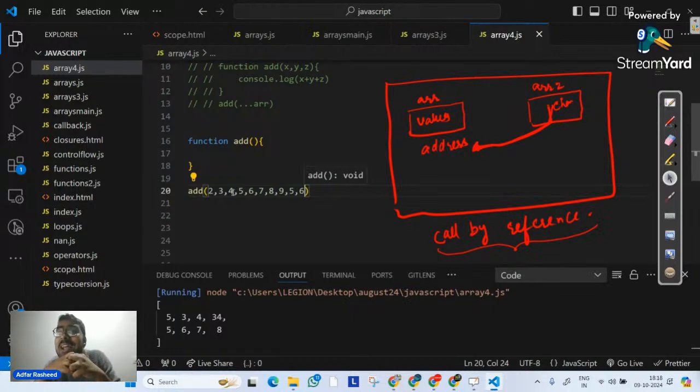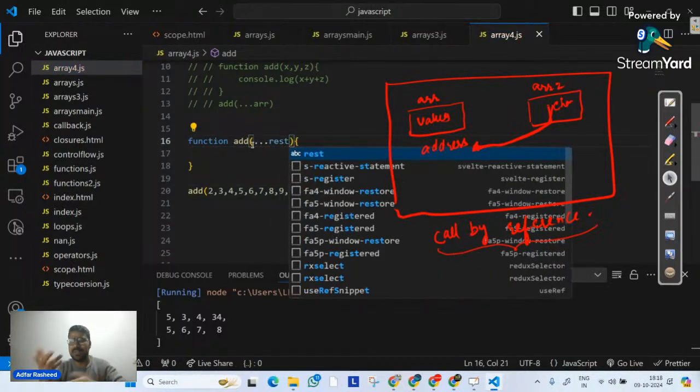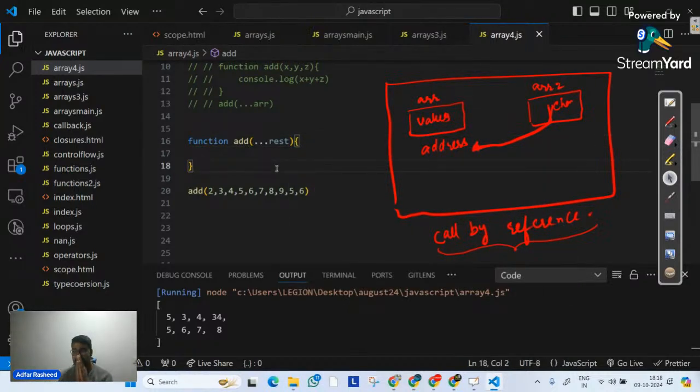And how do we pack multiple values? We pack multiple values with the help of a rest operator. So I will write dot dot dot, let's say rest, or whatever the name of the identifier is. That does not matter. I will write dot dot dot followed by any identifier. So what have I done in this case? The agenda is to gather all the remaining arguments of this particular function call, but the answer is into an array.